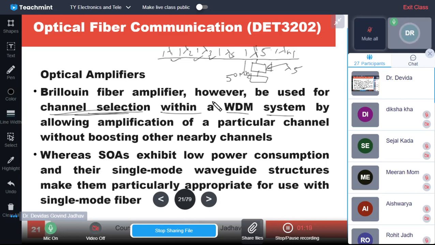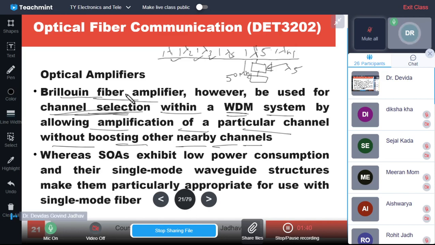So how to separate out the mixed wavelengths? With the help of the Brillouin fiber amplifier, you can select. It is a selector, a filter within the WDM system, allowing amplification of the particular channel without boosting other nearby channels.